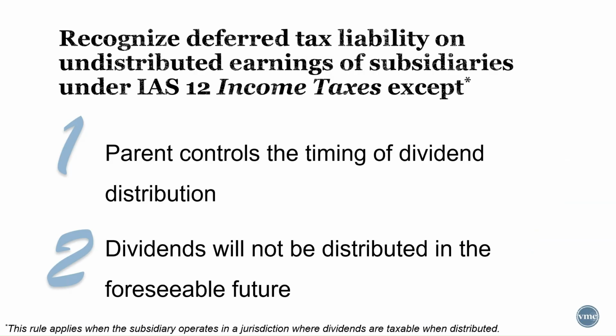IAS 12, the International Accounting Standard on Income Taxes, requires a parent company to recognize a deferred tax liability on the undistributed earnings of its subsidiaries, except when the parent can control the timing of dividend distribution, and it is probable that dividends will not be distributed in the foreseeable future. This rule applies when the subsidiary operates in a jurisdiction where dividends are taxable when distributed.